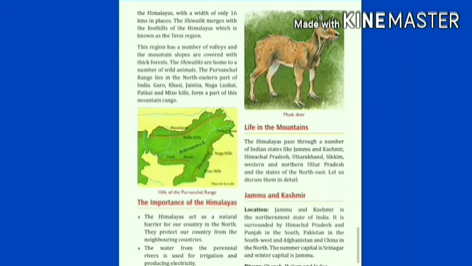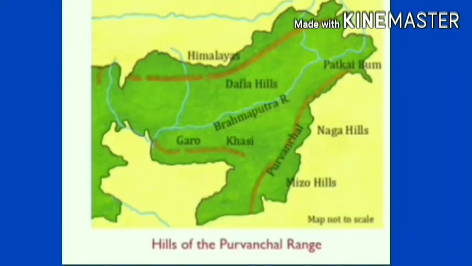Okay, now we will read about Purvanchal. The Purvanchal range lies in the northeastern part of India and many hills like Garo, Khasi, Jaintia, Naga, Lushai, Patkai, and Mizo hills form a part of this mountain range.